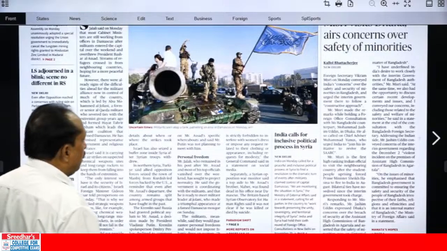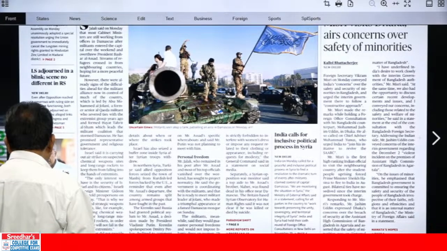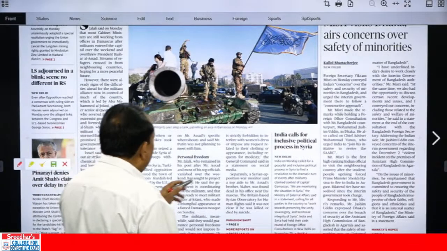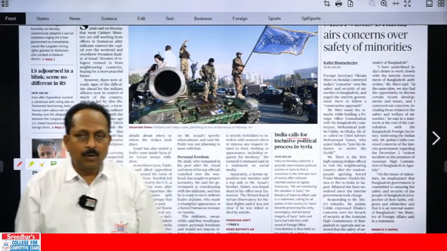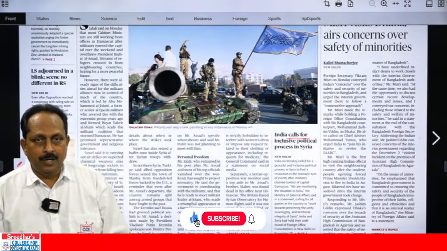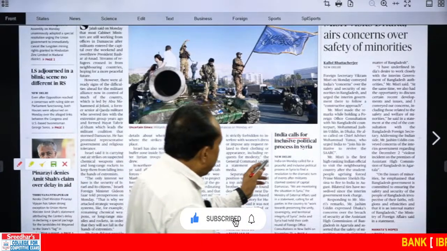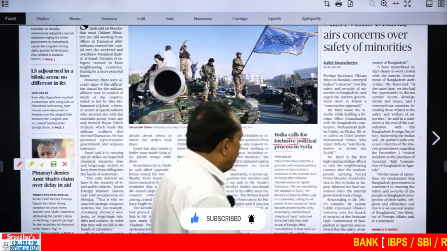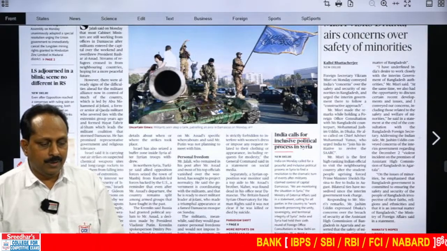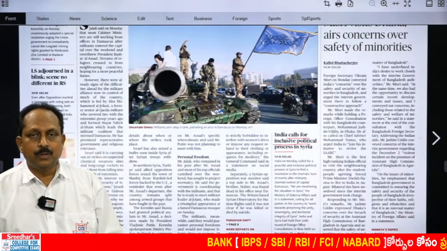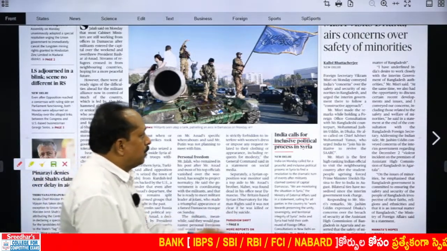India calls for inclusive political process in Syria. Here we have a phrasal verb. What is it? Call for. Call for means to demand. India demands what? Inclusive political process, taking into consideration all the stakeholders, all the parties involved, all the groups involved. Then we use the word inclusive, an important word.